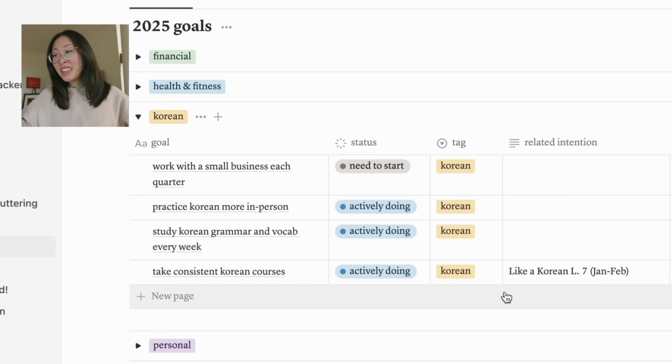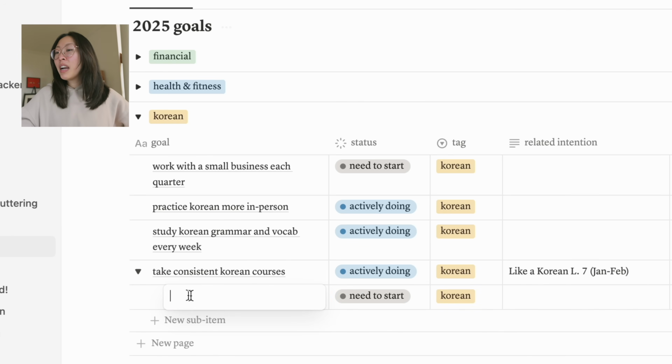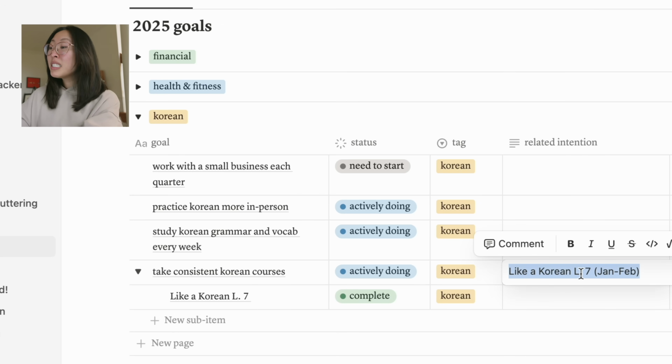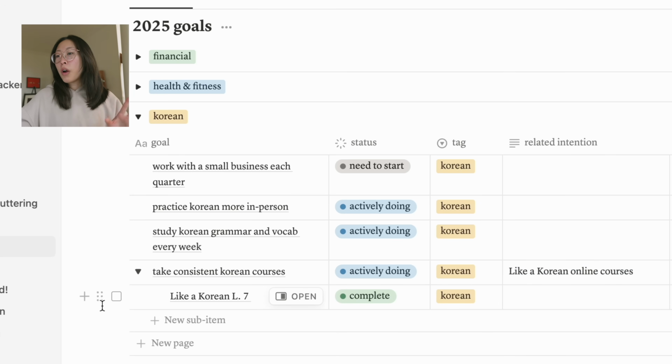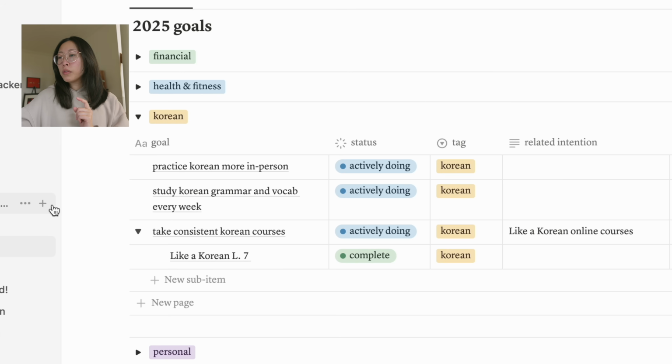For Korean, I'm very excited. Oh, actually, I can make this a sub goal. I added the sub items at the end. So like a Korean level 7. This is complete, which is so nice. Like Korean online courses. Okay, so overall with my Korean goals, I am actively working towards everything. Oh wait, why is this here? This can be removed. Okay, there.